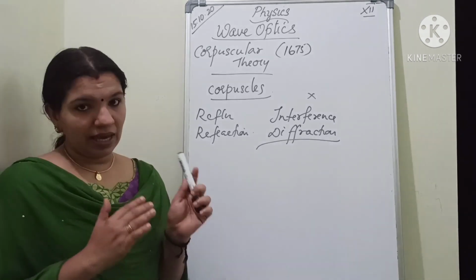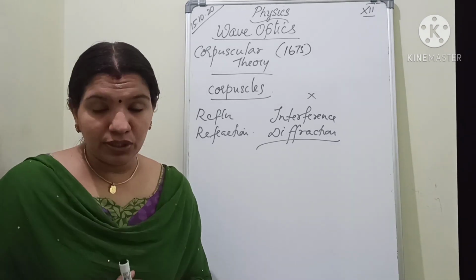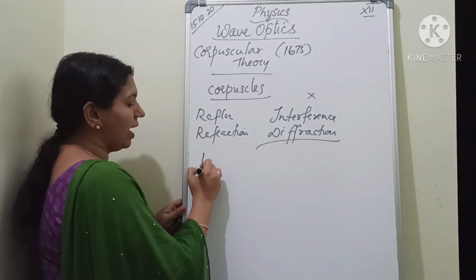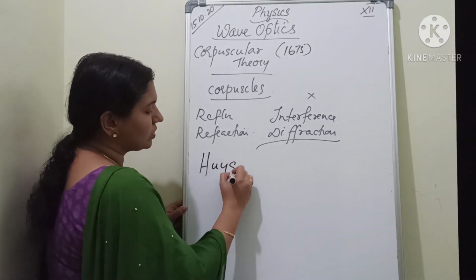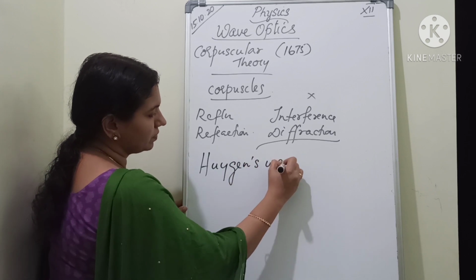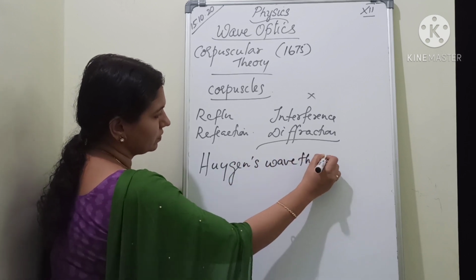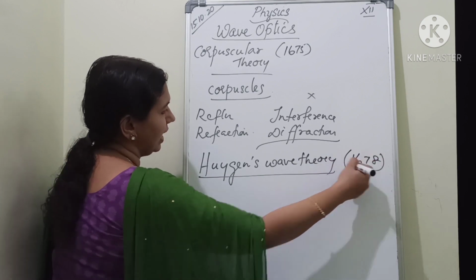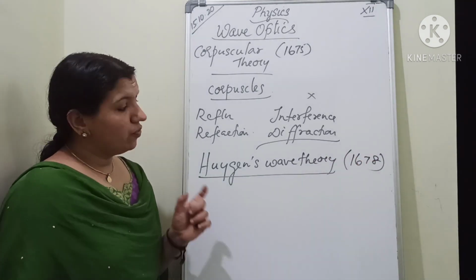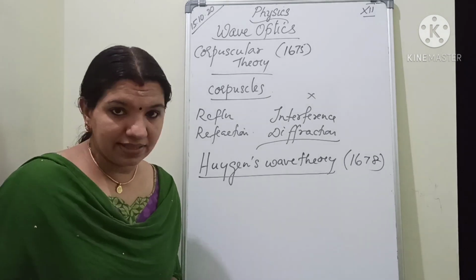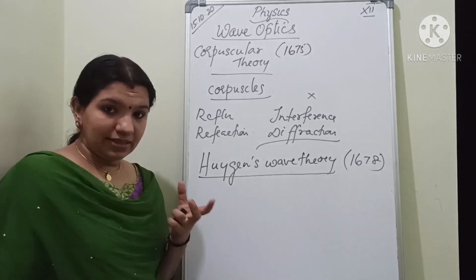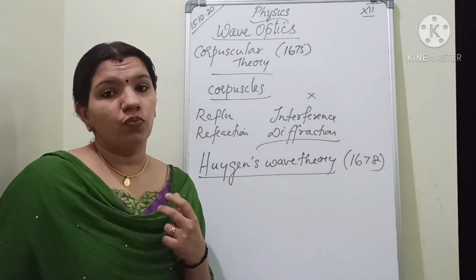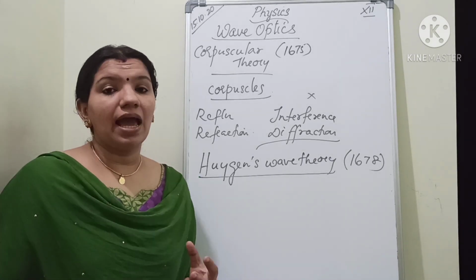In such a case, a new theory was introduced by Huygens. You have heard the name Christian Huygens. Huygens proposed the wave theory in the year 1678, in which he said that light is in the form of a mechanical wave. Light is a mechanical wave.